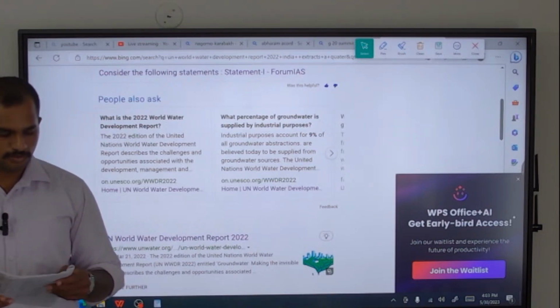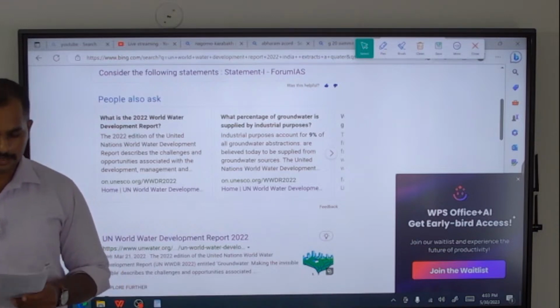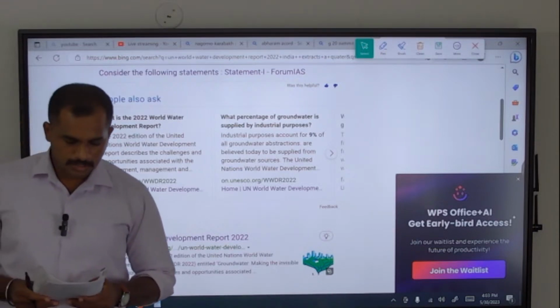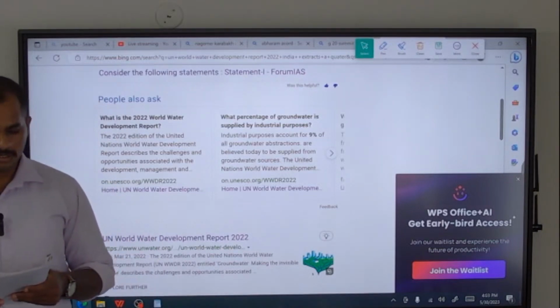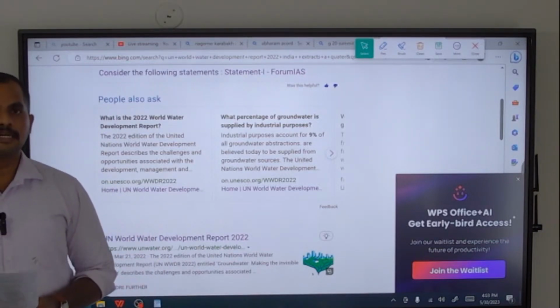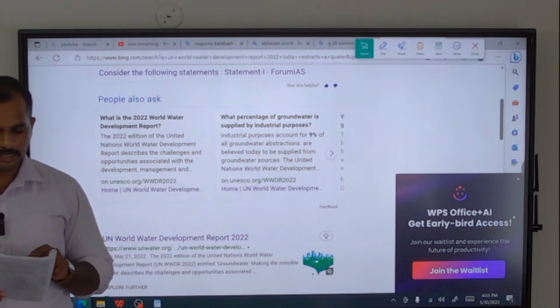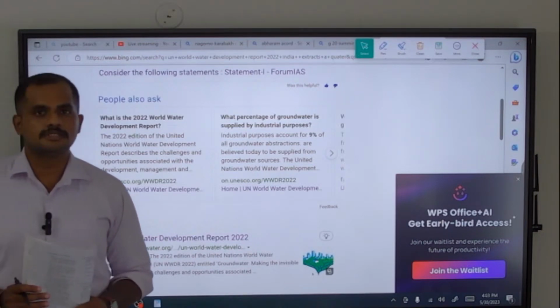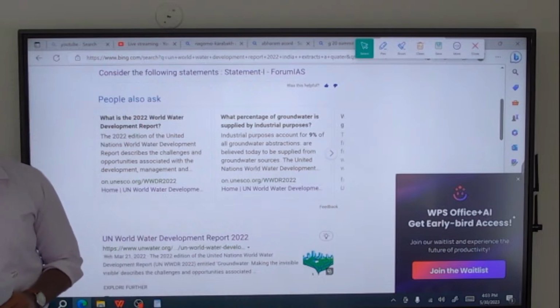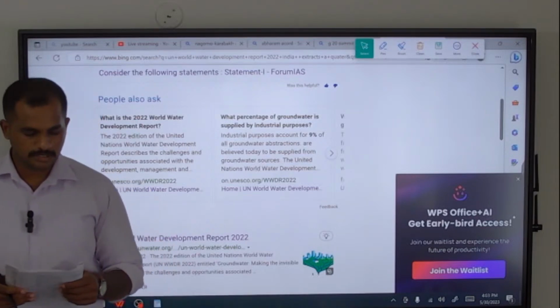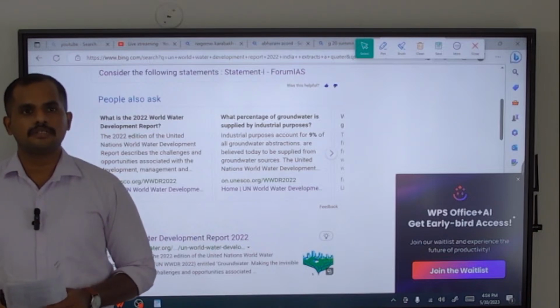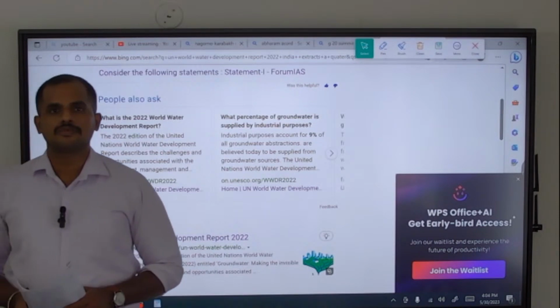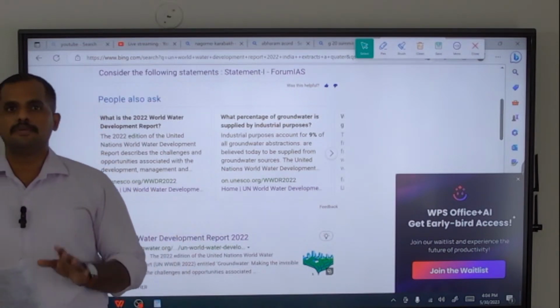But in statement 2, what they have mentioned is that India needs to extract more than a quarter of the world's groundwater each year to satisfy its drinking and sanitation needs. Yes, India is withdrawing more than a quarter, that is more than 25% of the world's groundwater, to feed the people.